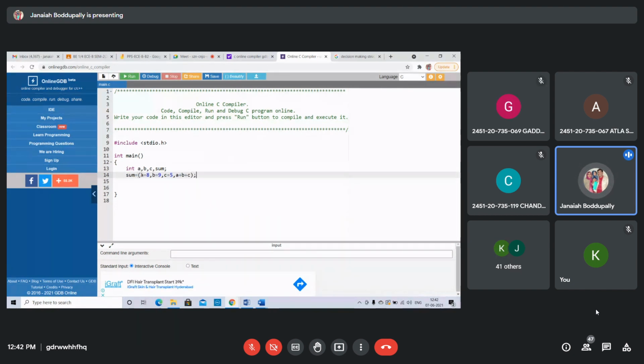The rightmost expression will evaluate the value and store it. Now sum is A plus B plus C. You can use a comma operator like this.